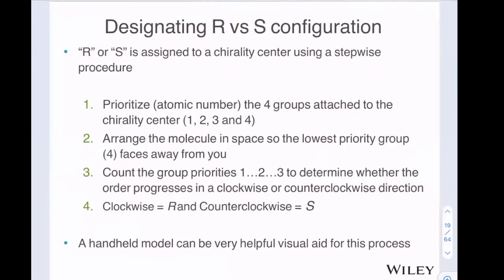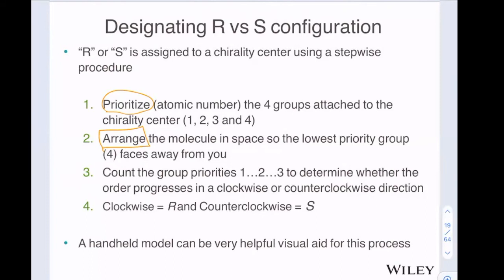The way that we determine R and S for any given compound is we're going to prioritize the 4 groups in terms of atomic number. Once we arrange the molecule so that the lowest priority group faces away from you, we want the lowest priority group to be a dash going away from you, where the 3 highest priority groups are going to be coming at you. And I think about this almost like a steering wheel of a car. You're going to take those 3 top priority groups and number them according to atomic number 1, 2, 3. If they are in a clockwise direction, then that is going to be R. And if they are in a counterclockwise direction, that is going to be S.